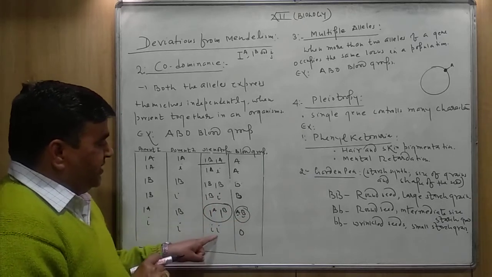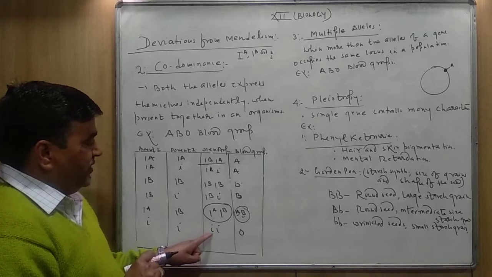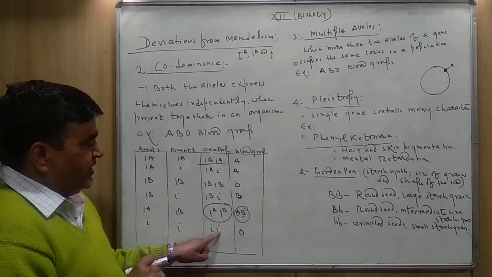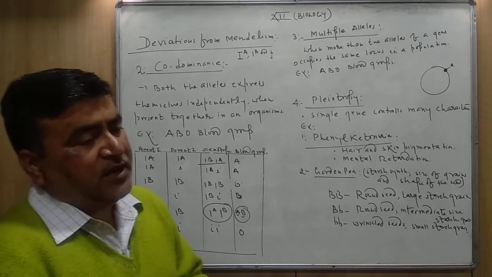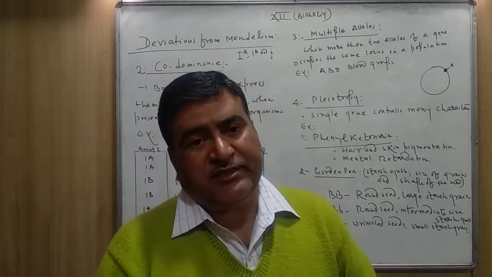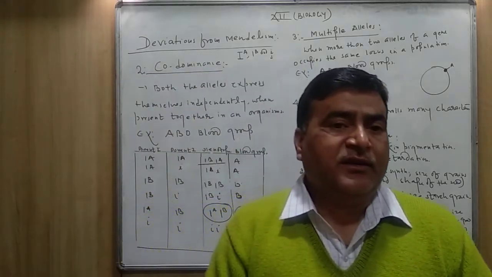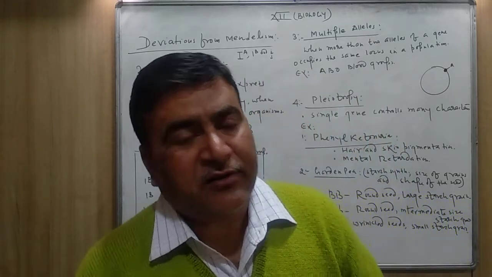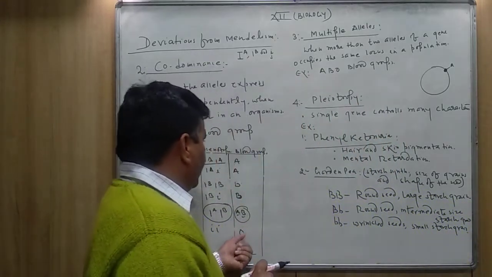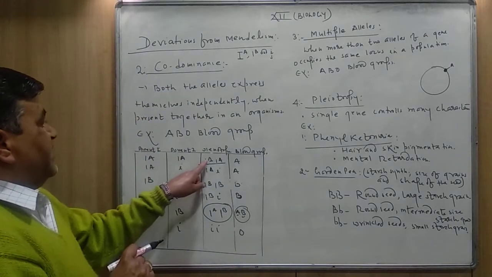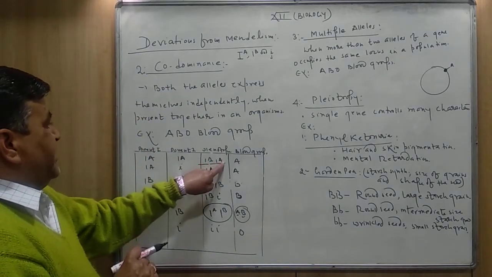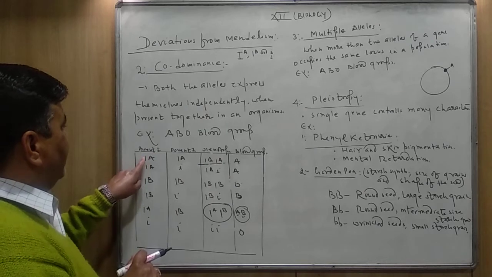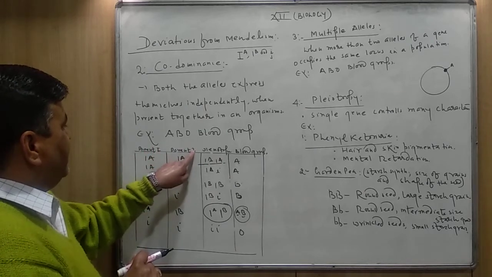And if any individual has small i small i, as I told you, both recessive alleles, the antigens are absent and the blood group will be O type. Here the IA and IA is because of the contribution of parent 1 and parent 2.